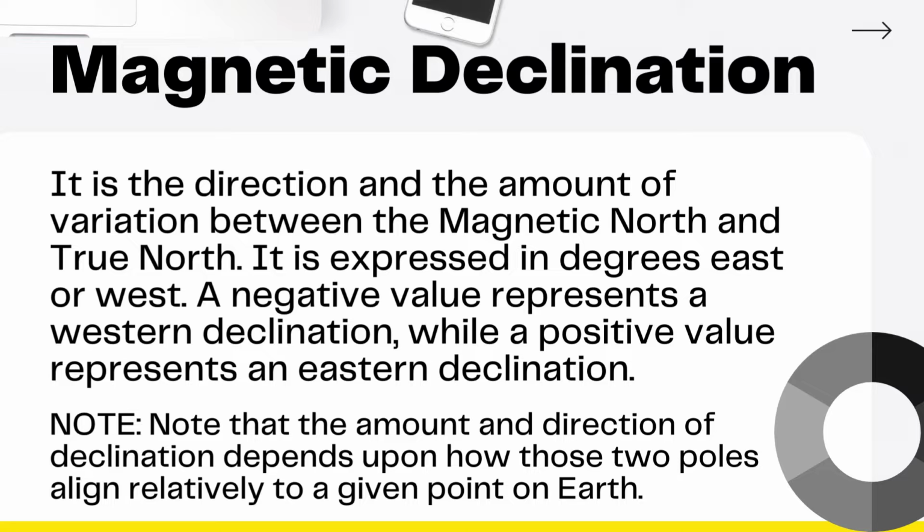So basically, may nakita duha na version sa north and we call it the magnetic north and true north. Ininaduha na north magkaiba. So from the definition itself, a difference ininaduha amot tinatawag ta na magnetic declination and it only varies by location over time. It can be expressed in degrees east or west. A negative value represents a western declination and a positive value represents an eastern declination.